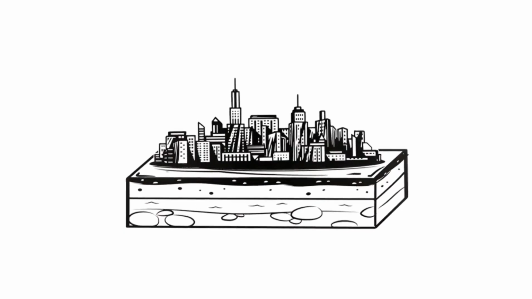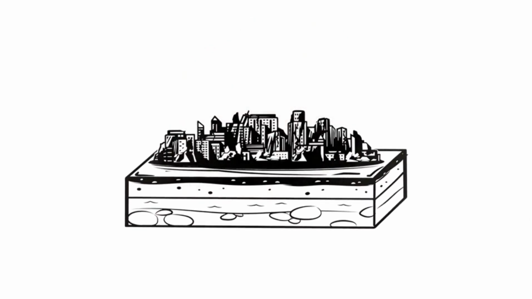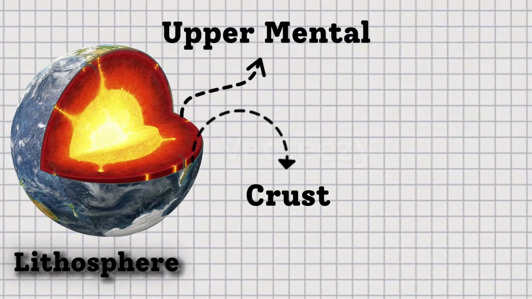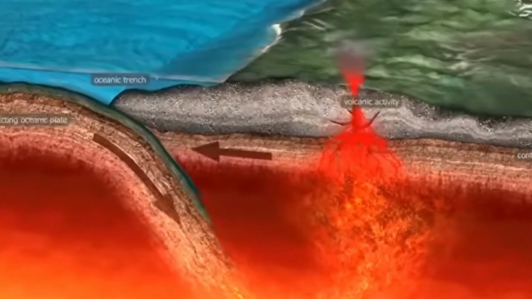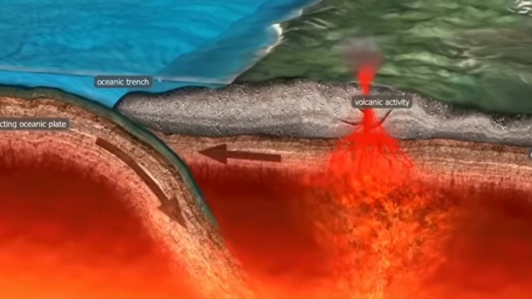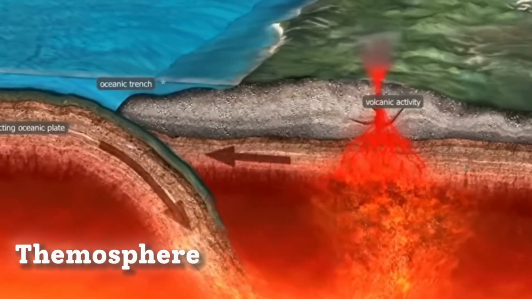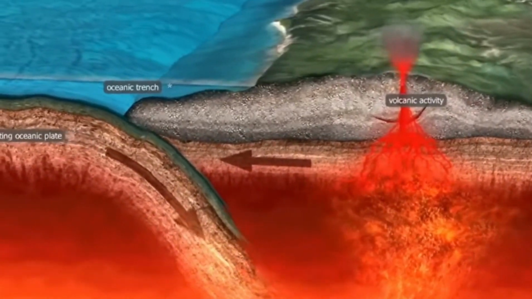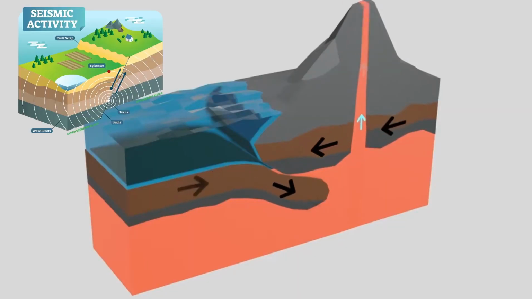An earthquake is the Earth's dramatic response to its inner movements. The Earth's lithosphere, encompassing the crust and upper mantle, is divided into tectonic plates. These plates, floating atop the semi-fluid asthenosphere, move slowly but ceaselessly. Their interactions at various plate boundaries are the primary catalysts for the seismic activity we know as earthquakes.